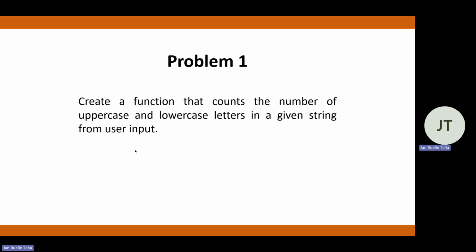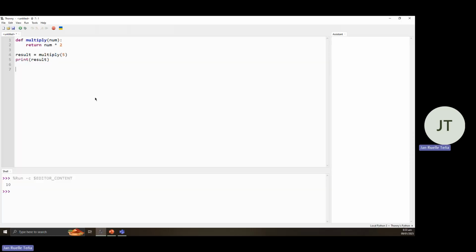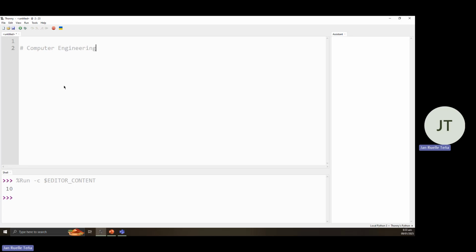So basically, for example, we have a word here, computer engineering. So the program expects us to count the number of uppercase and lowercase letters.